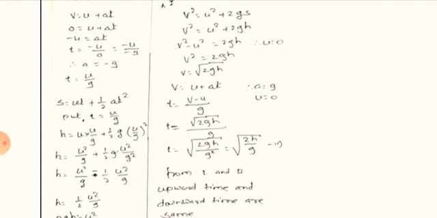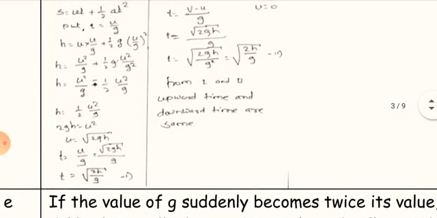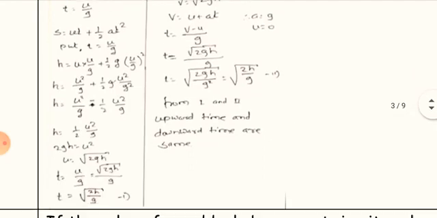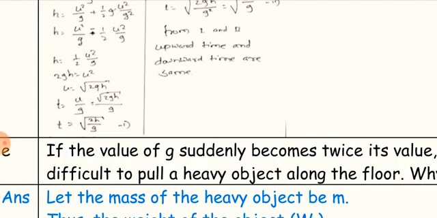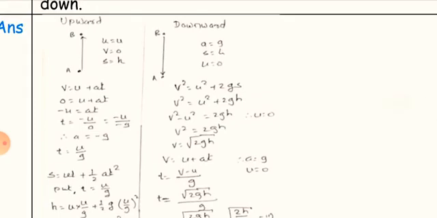Putting t = u/g, we finally get t = √(2h/g). So when the object goes from A to B upward, the time is t = √(2h/g). Now the downward motion.